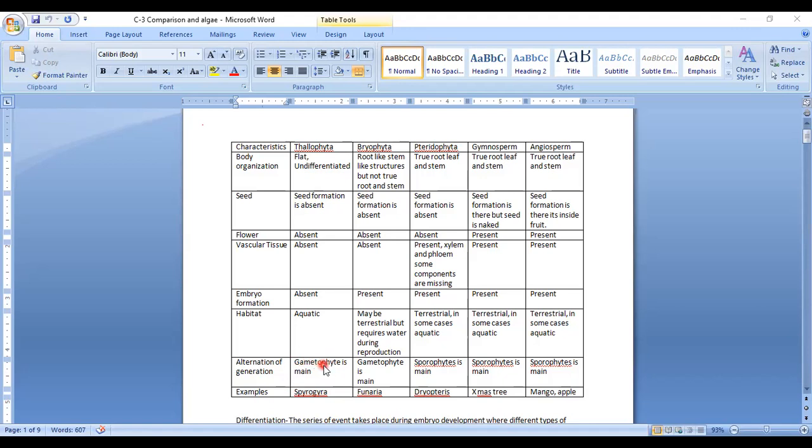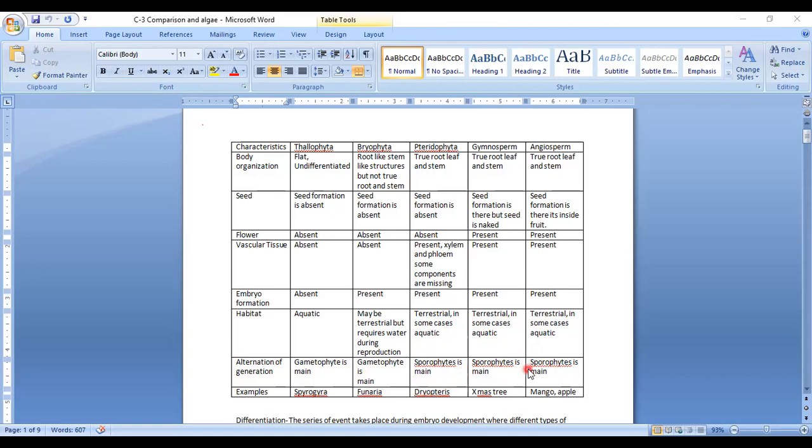So in case of Thallophyta and Bryophyta, the gametophytic plant is the main plant and it is predominating over the sporophyte. मतलब अगर आप life cycle देखो तो ज़्यादातर time you will be able to find gametophyte. And the sporophytic plant is dependent on the gametophyte. Whereas in case of Pteridophyta, gymnosperm and angiosperm, the sporophyte is the main.